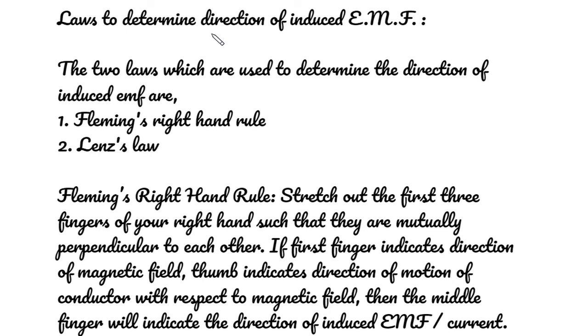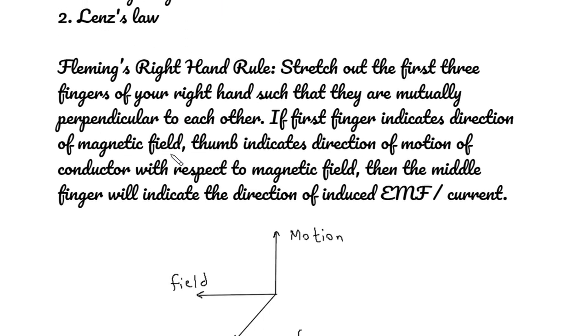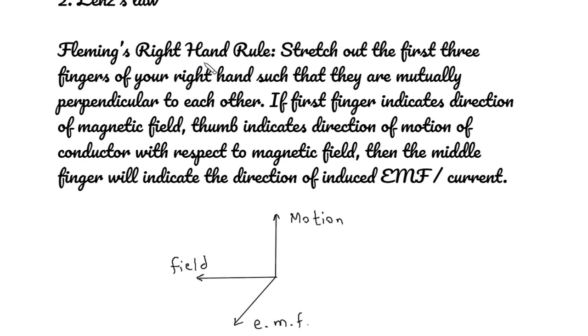Laws to determine the direction of induced EMF. The two laws which are used to determine the direction of induced EMF are: number 1, Fleming's right hand rule, number 2, Lenz's law. Fleming's right hand rule. Stretch out the first 3 fingers of your hand such that they are mutually perpendicular to each other.